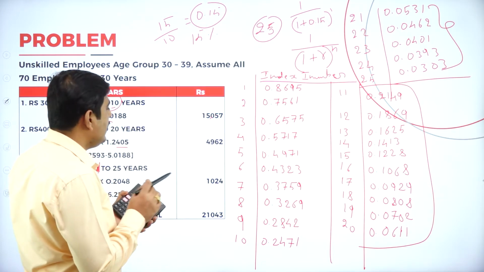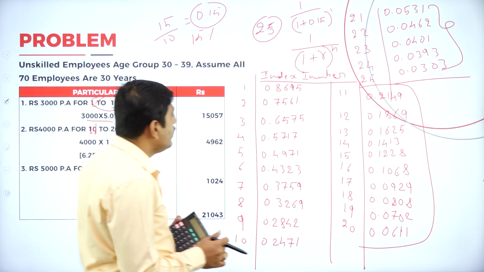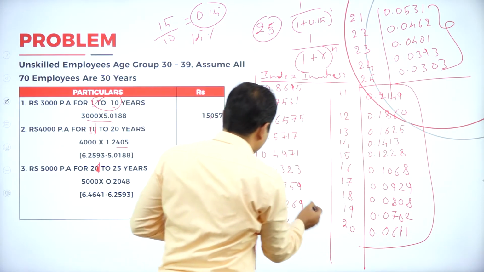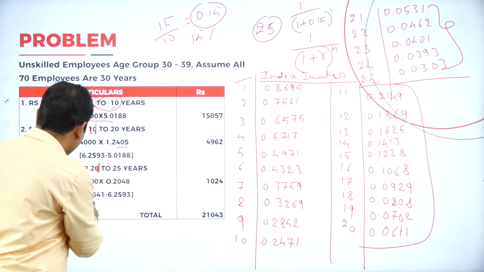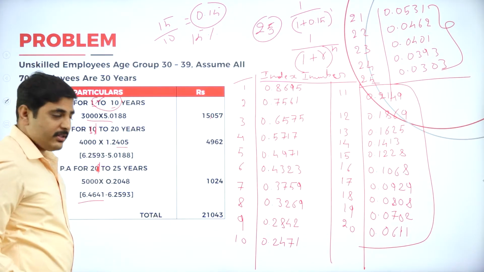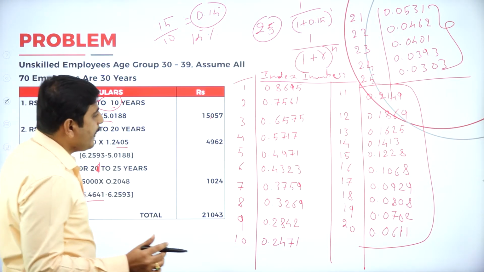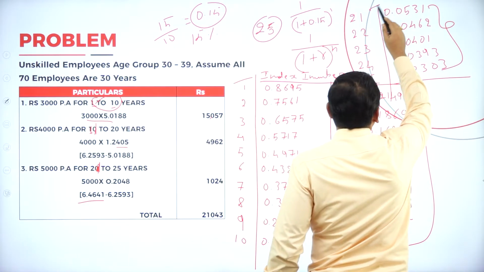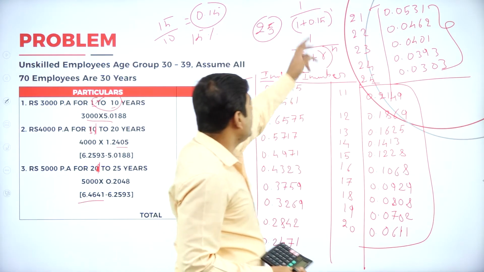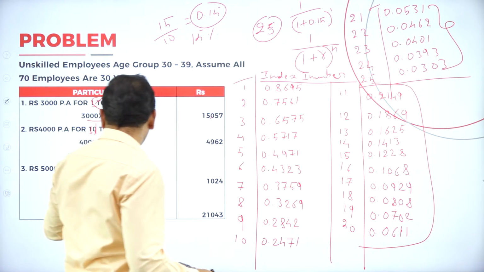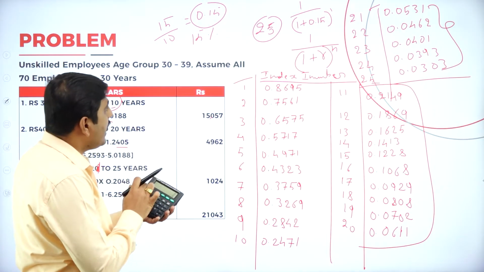Up to 25 years, from first year to 25 years, is 6.4641. So now for 21 to 25 years, if you add, we'll get 0.2048.